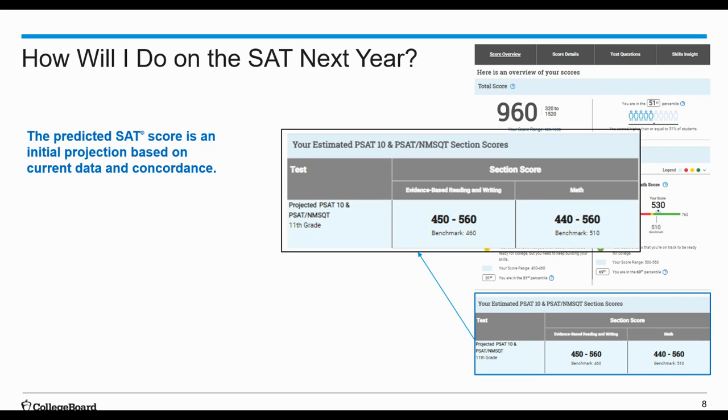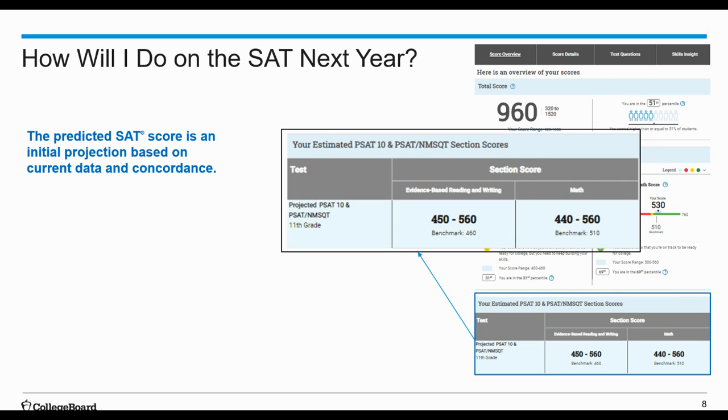Your predicted score is just an initial projection based on what you scored on your PSAT and NMSQT. So it may include a lower score than what you actually earned on the PSAT and NMSQT, but it's based on the growth of students who scored between the 10th and 90th percentiles.